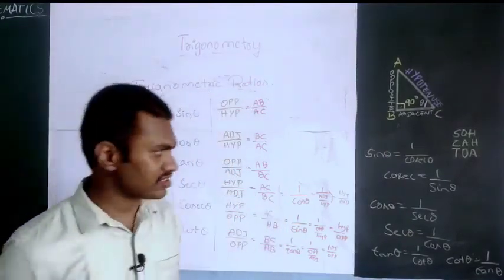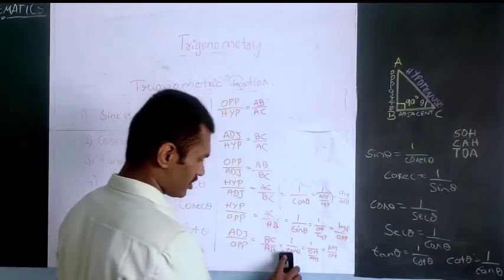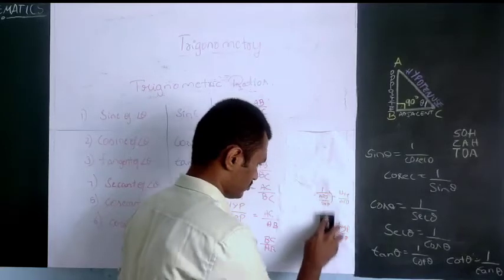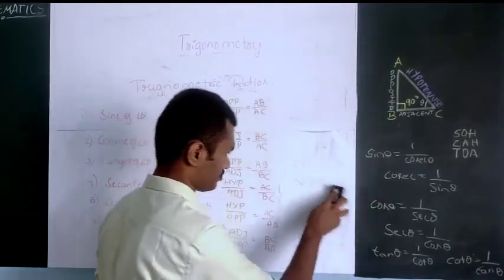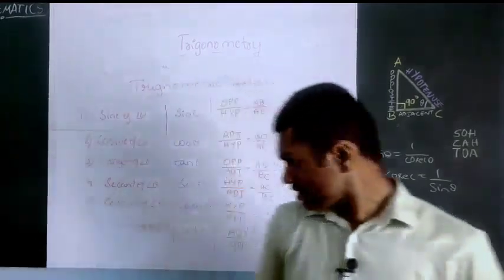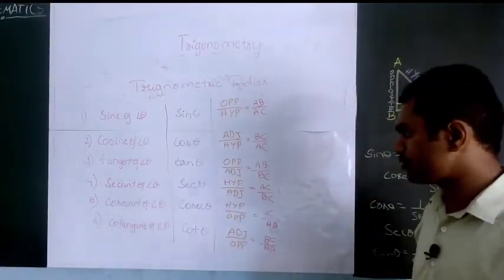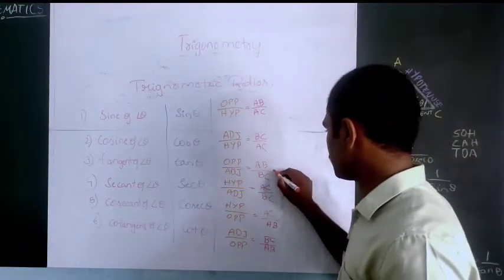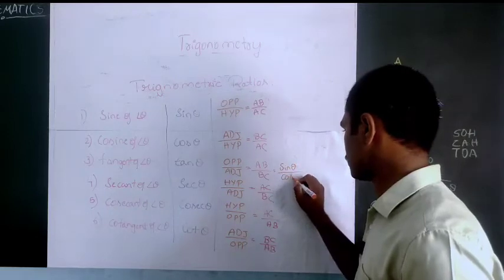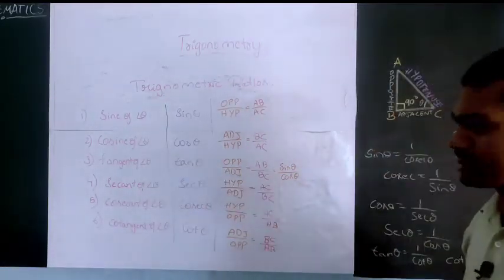Now another relationship is there. So I will rub this. So observe here, tan theta. Tan theta can also be written as sin theta by cos theta.